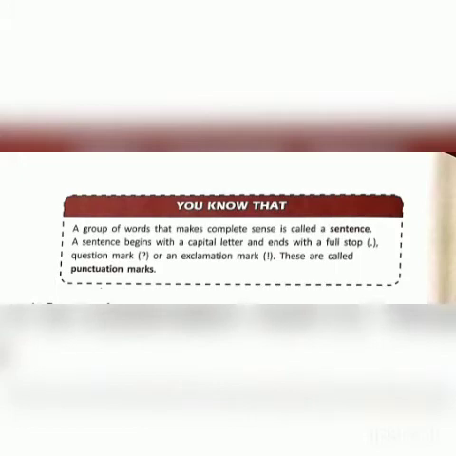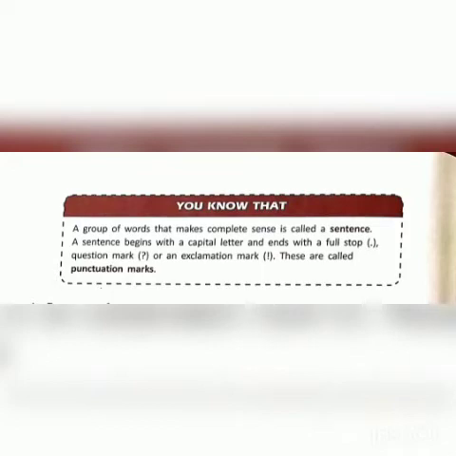A group of words that make complete sense is called a sentence. A sentence begins with a capital letter and ends with a full stop, question mark or an exclamation mark. These are called punctuation marks. So when we take a group of words, those words form a sentence. Like, who are you? My name is Rita, all these words.